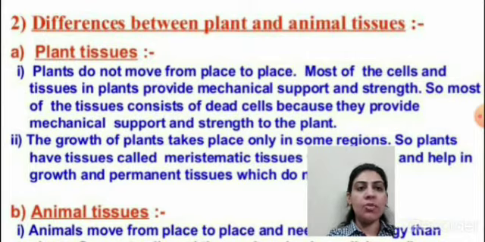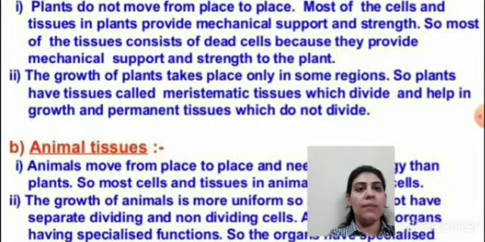So plant tissue की अगर हम बात करें, plants do not move from one place to another. Most of the cells and the tissue in plants provide the mechanical support and strength. So most of the tissue consists of dead cells. So plant में जो ज़्यादातर tissue present है वो dead cells के बने हैं because dead cells provide the mechanical support and strength to the plant. The growth of the plant takes place only in some regions.